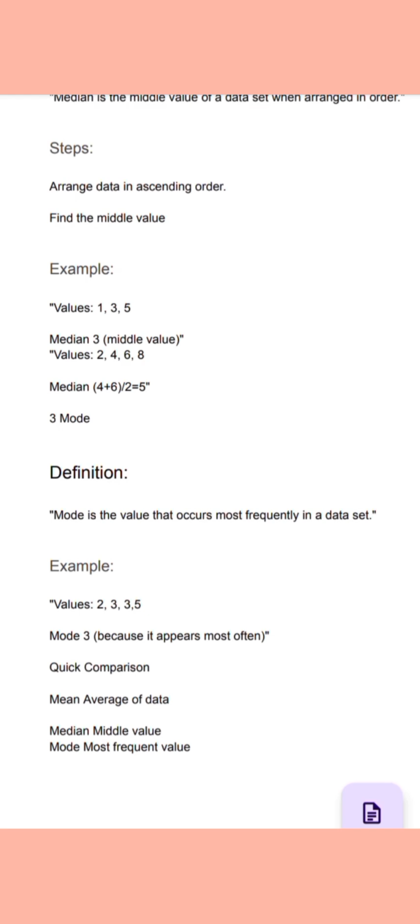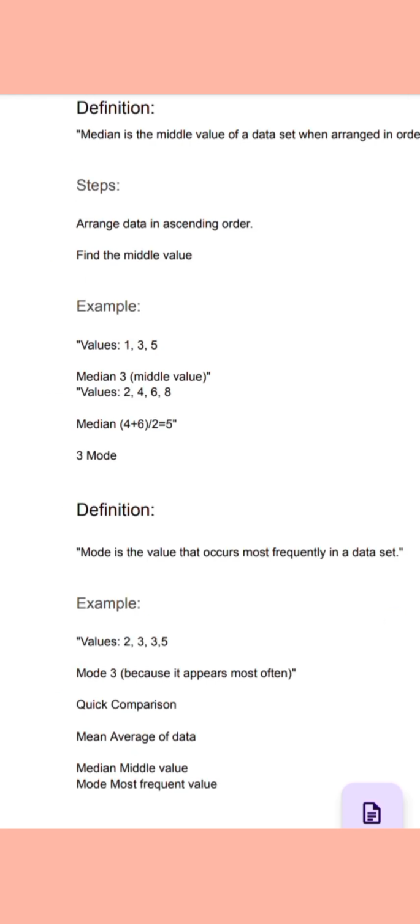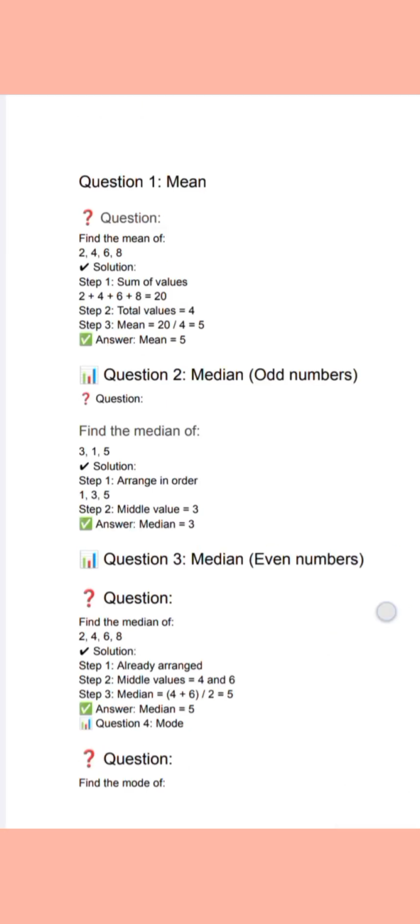For example, 2, 3, 3 and 5, the mode is 3 because it appears most often. If we have to take a short comparison between mean, median and mode, the mean is the average of the data, median is the middle value of the data, and mode is the most repeated value in the given data. Now we will solve numerical problems and understand how to apply these concepts in real situations.